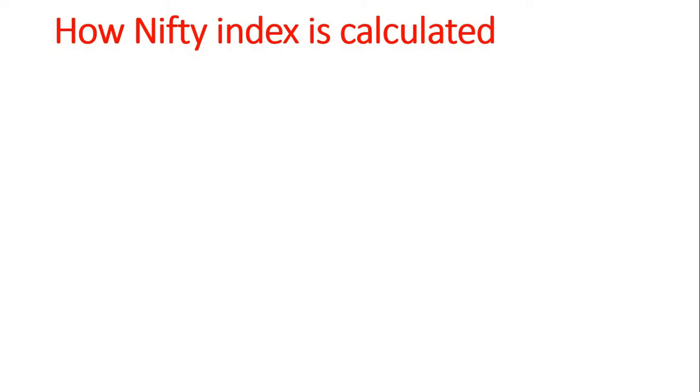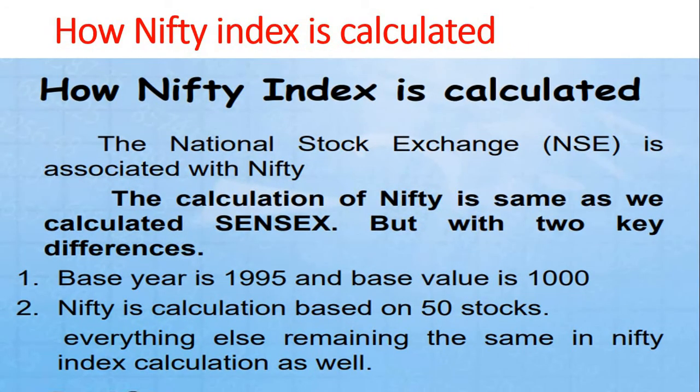How is the Nifty index calculated? We already know how it is calculated. This is also very easy to calculate, like the BSE. The National Stock Exchange, the NSE, is associated with Nifty. The calculation of Nifty is the same as the Sensex, but with two key differences. First, the base year is 1995 and the base value is 1000. Dear students, we have to understand that the base year for Nifty is 1995 and the base value is 1000.